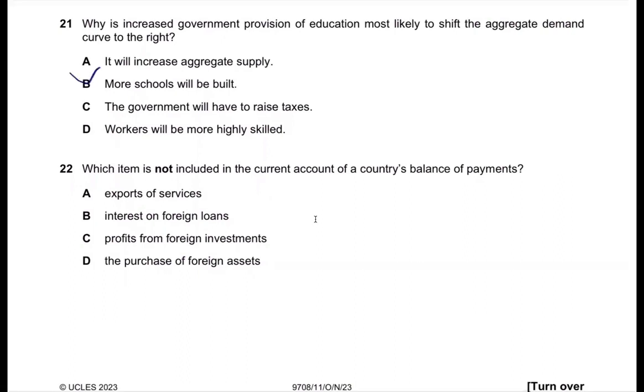So, yes. 22. Which item is not included in the current account of a country's balance of payments? So it has to be a transaction of physical goods and services. So the only thing that doesn't involve such a type of transaction is D. This one is the capital account item.